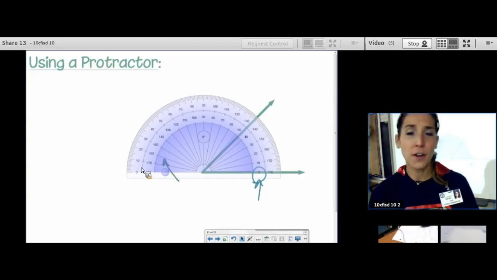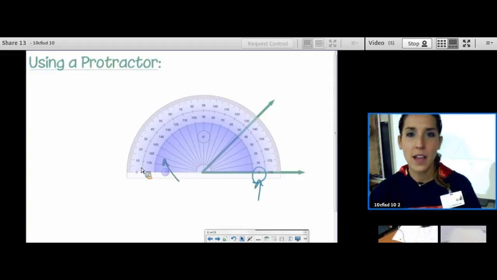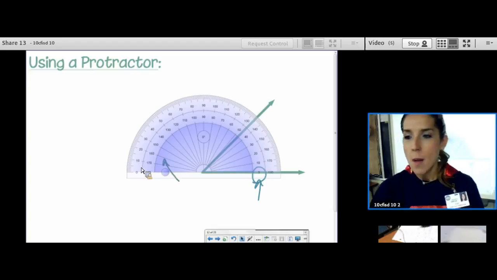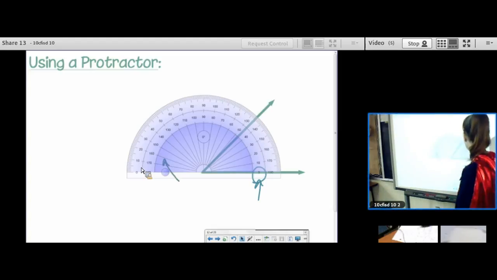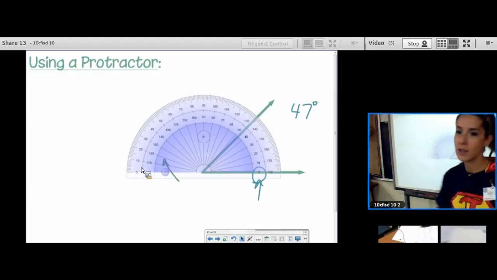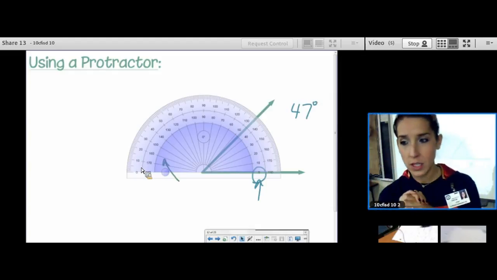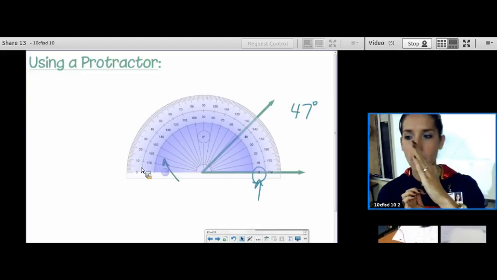Well, first of all, this is an acute angle. So you're going to choose a set of numbers that are acute, that are less than 90. But another way is you start at that 0, and then you go 10, 20, 30, 40, and I'm a little bit past 45. So it might be around 47 degrees. So you need to align your protractor with the vertex first, and then begin reading from 0 and rotate around until you get to that angle.